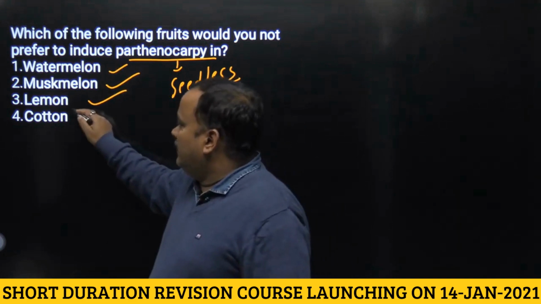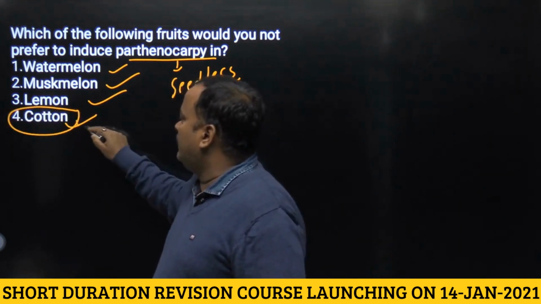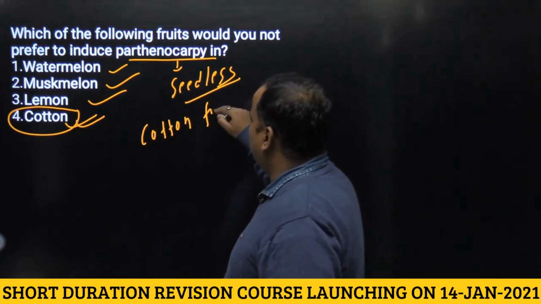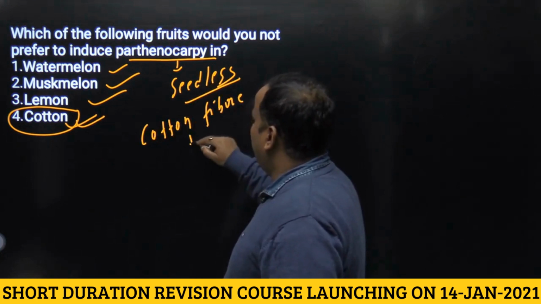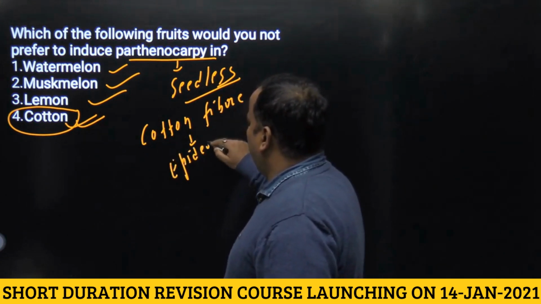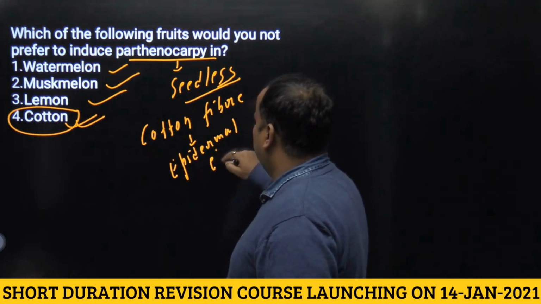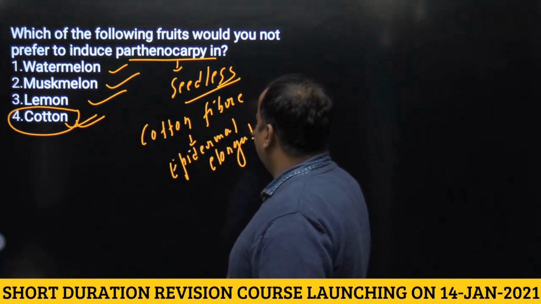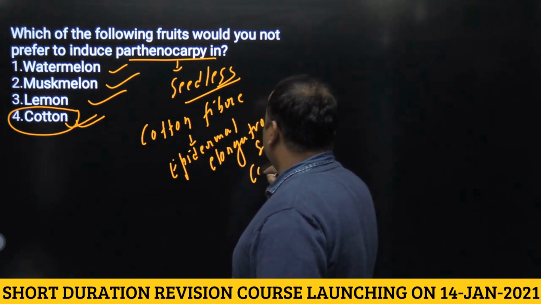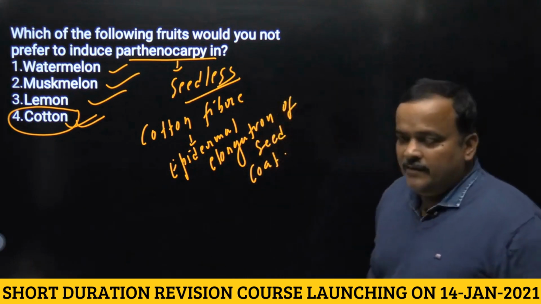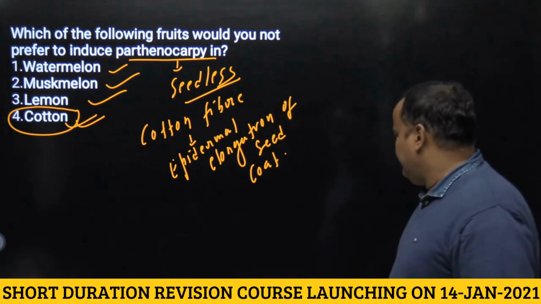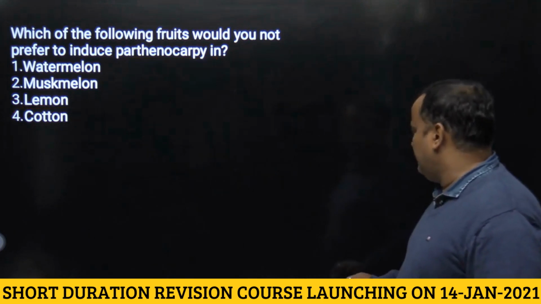But in case of cotton, we do not require parthenocarpy because cotton fiber is nothing but epidermal elongation of the seed coat. Okay, so if there is no seed in cotton, there will be no cotton fiber. So the answer will be fourth.